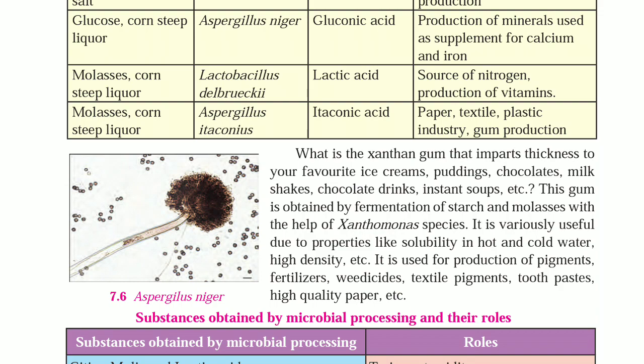It is variously useful due to properties like solubility in hot and cold water, high density, etc. It is used for production of pigments, fertilizers, weedicides, textile pigments, toothpaste, high quality paper, etc.